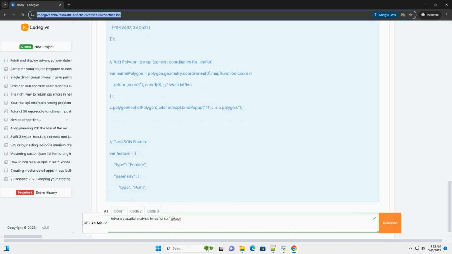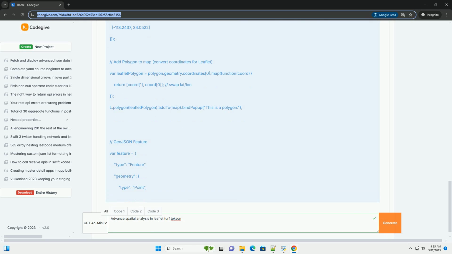Leaflet usually expects latitude, longitude. Be very careful to swap coordinates when converting between turf.js geometries and Leaflet layers. GeoJSON: turf.js works seamlessly with GeoJSON, which is a standard format for representing geographic data.